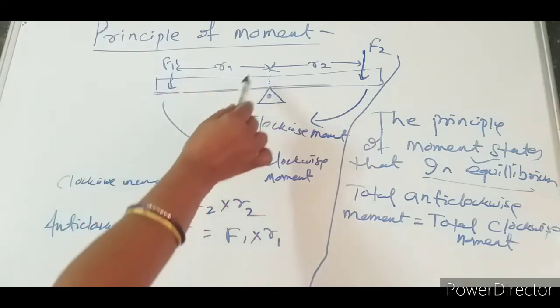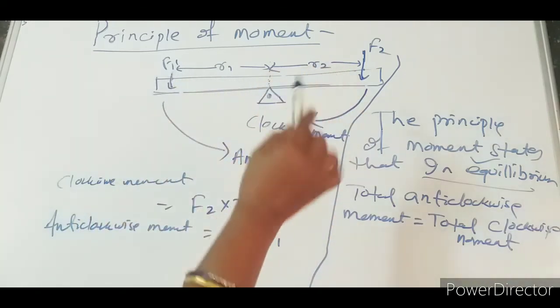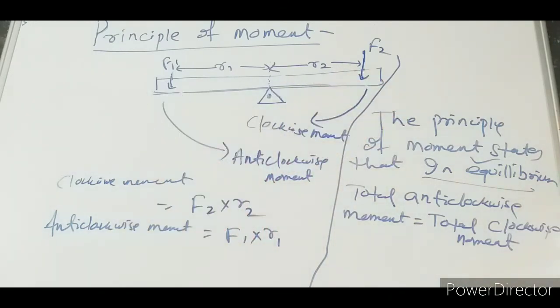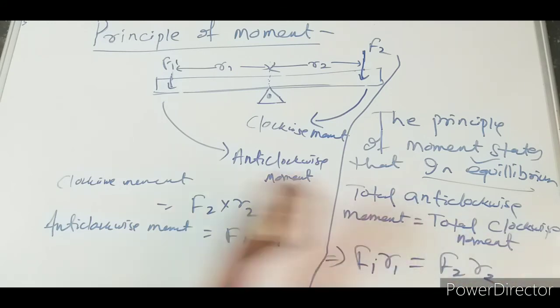This one will be R1 F1 anti-clockwise, R2 F2 clockwise. So here, let us take this one clockwise, and that one anti-clockwise. F1 R1 is equal to F2 R2 in equilibrium. Okay, here we can take the symbol. I hope you understand this one. Let us go for some numericals here.